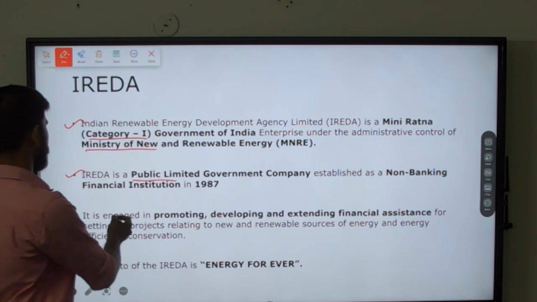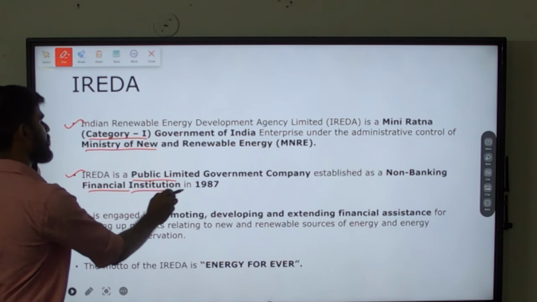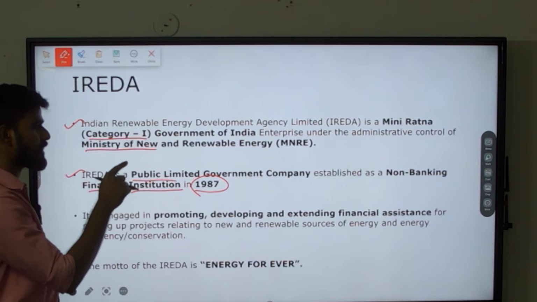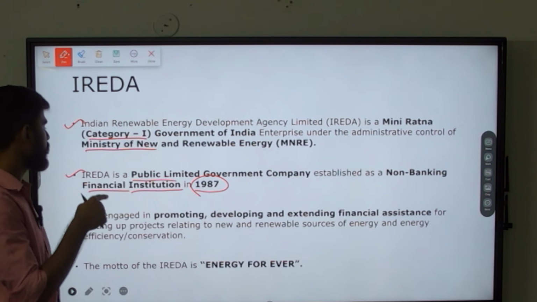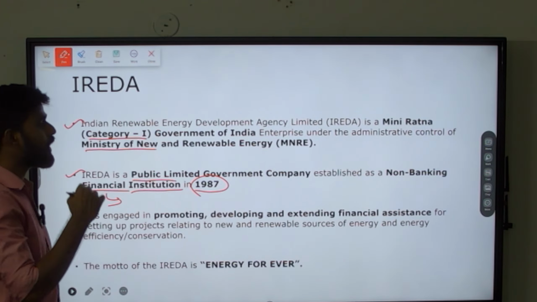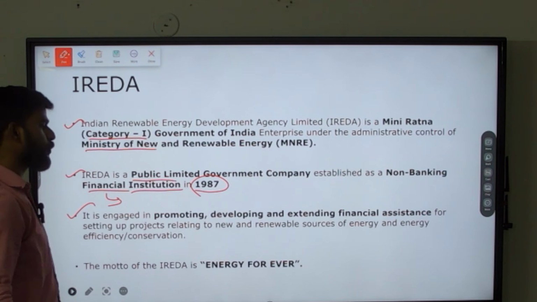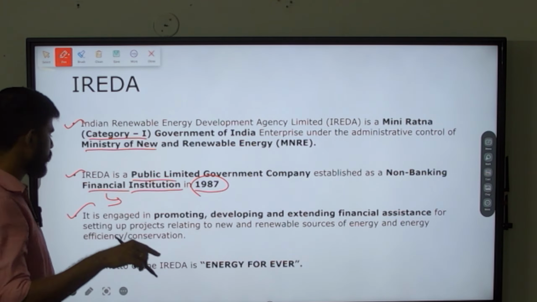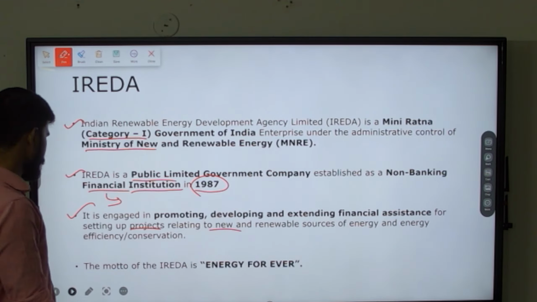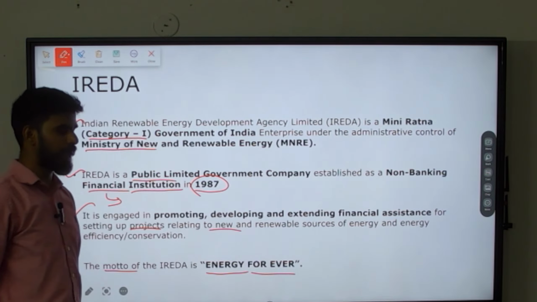Yes, this is fine, and it has been established as a non-banking financial institution in the year 1987. All these facts are important. It is a non-banking financial institution because they are going to finance projects related to renewable energy, but it is not a bank. It is engaged in promoting, developing and extending financial assistance for projects involved in new and renewable energy sources. Next, what is its motto? Its motto is Energy Forever.